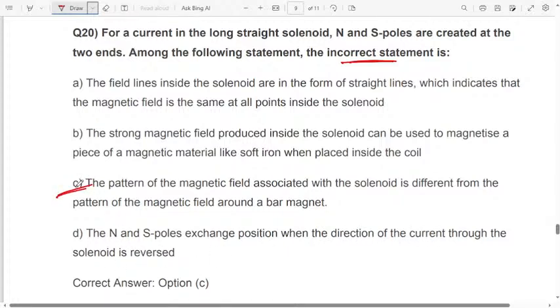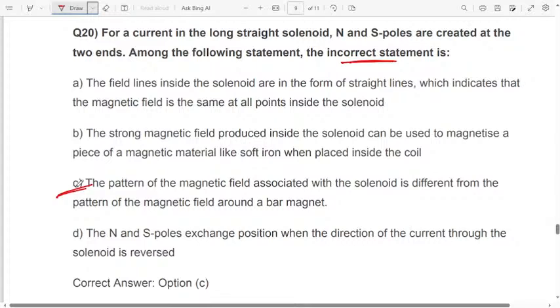Here options A, B, D, everything is correct. Option C, the pattern of magnetic field associated with the solenoid is different from the pattern of the magnetic field around a bar magnet. No. Solenoid is also one of the types of bar magnet.